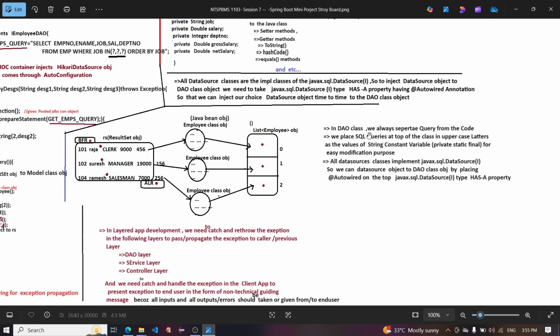In the DAO class, we already separate the query from the code. We place the SQL query at the top of the class in uppercase letters as the value of a constant variable, private static final, for easy modification. All data source classes implement the javax.sql.DataSource interface, so we can inject a data source object into the DAO class object by placing @Autowired on top of the DataSource interface type property.